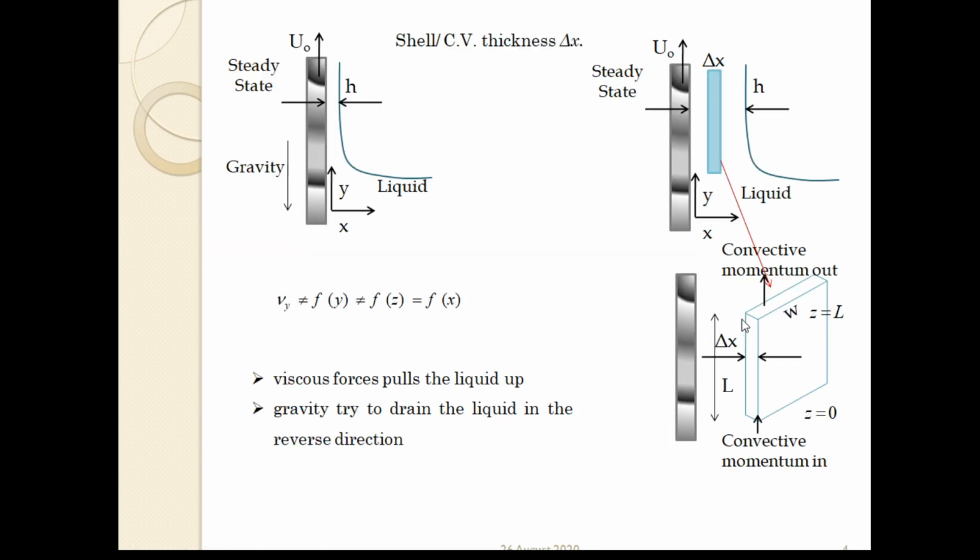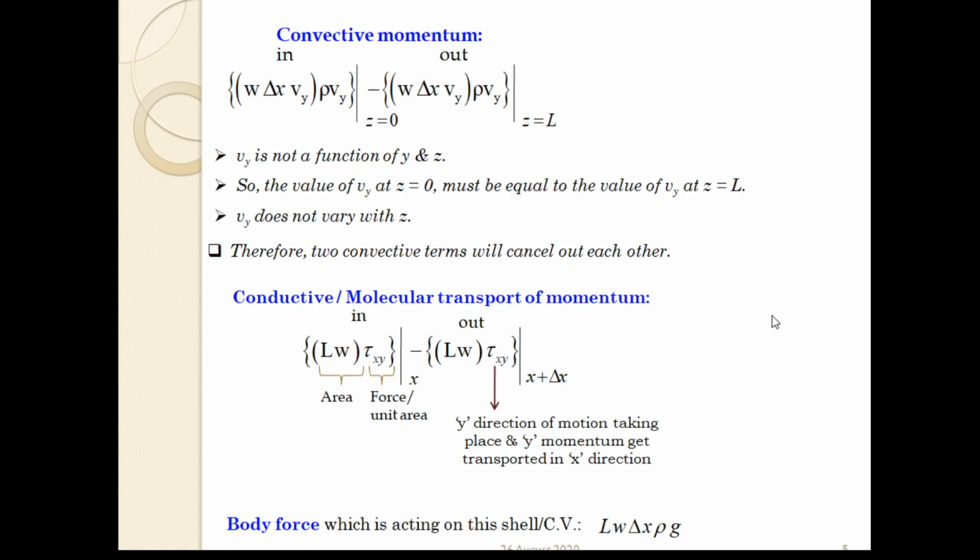So W into del x into Vy, multiplied by rho Vy, gives the convective momentum in and the convective momentum out at z equals 0 and at z equals L. As I have discussed, Vy is not a function of y and z, so the value of Vy at z equals 0 must be equal to the value of Vy at z equals L. So the two convective terms will cancel each other.